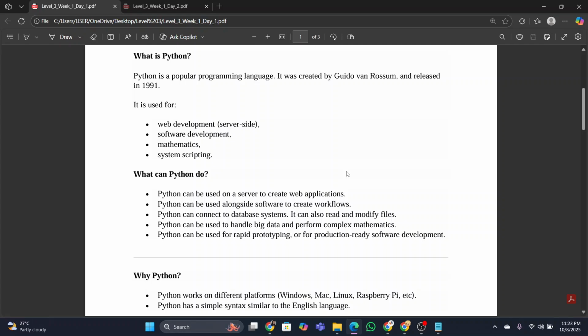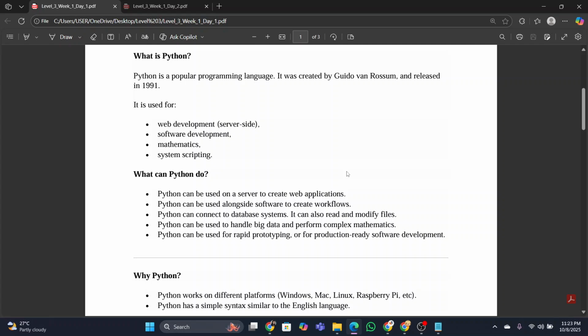Python is used for web development, like for making web pages, websites, software development, the apps you use, mathematics, system scripting, all this. There are so many other languages. So why Python? Why would we use Python? I will explain it later.